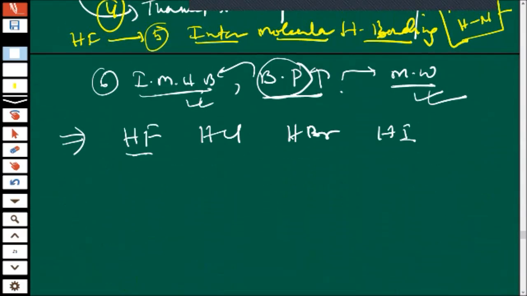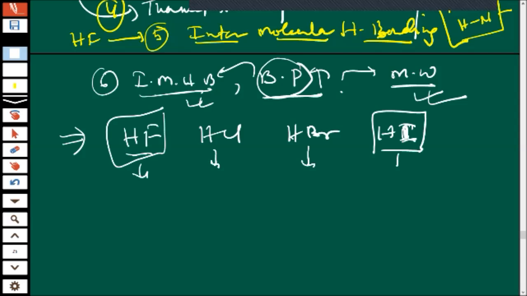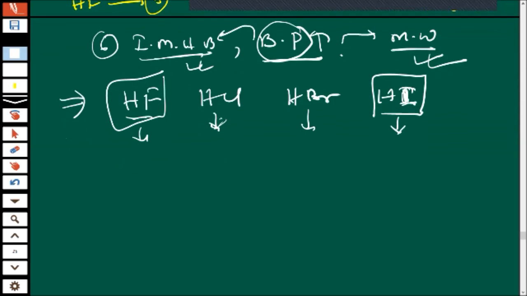It means there is a conflict, there is a fight, and each has its own faith, why priority should be given to me. HI is telling that my molecular weight is high, and HF is telling that I am having intermolecular hydrogen bonding. So then we have to see the data, the experimental value. The matter will go to court, and the court will look at every piece of evidence, and then give a proper order.